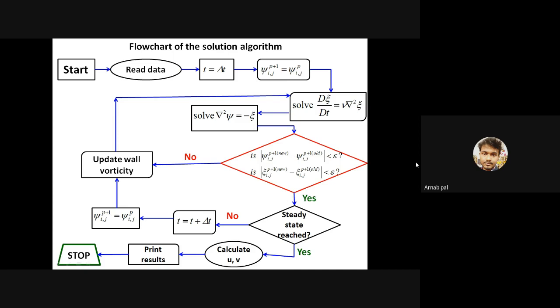If the steady state is not reached, we increment the time step. Okay, good. And update the psi values at p plus 1. Then we go through the process of solving the equations again. And if the steady state is reached, we calculate u and v and print the results.